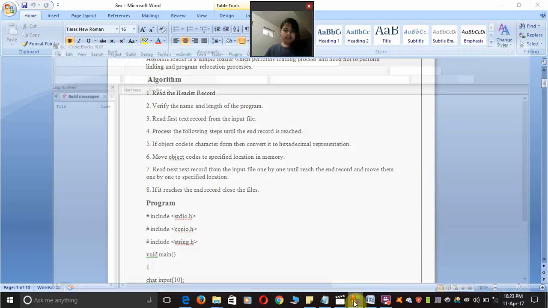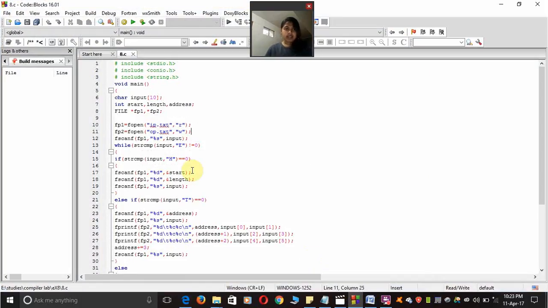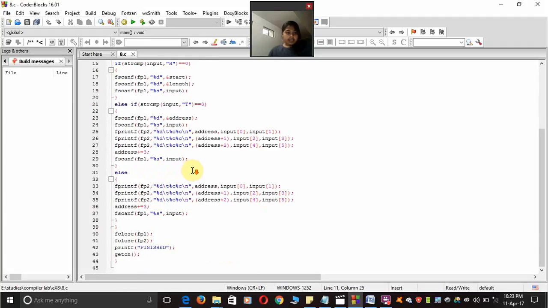For this, the program is like this. I included the stdio.h, conio.h and string.h libraries. In the main function, I created an input character variable, and start, length and address variables. I created file pointers fp1 and fp2 for opening input.txt and output.txt, where input.txt is my input file, and in output.txt, that is op.txt, my output will be written.